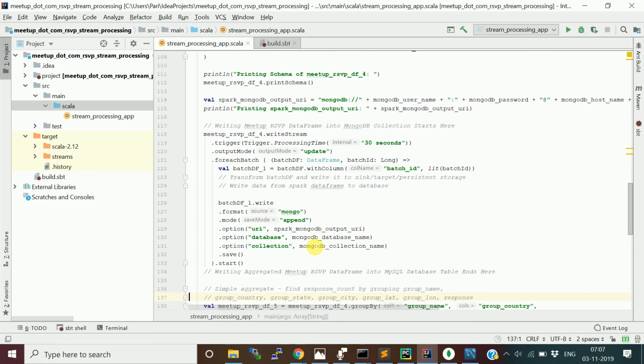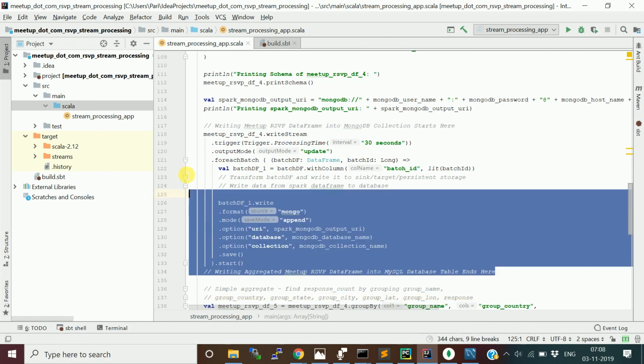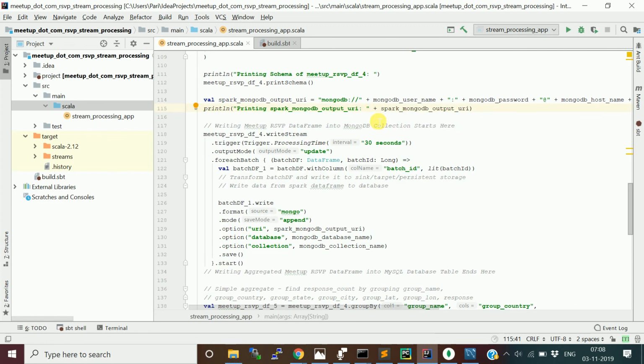Now the next step is we want to connect and write to MongoDB. This is the code to write to MongoDB. You prepare the MongoDB connection URI and use foreachBatch. Basically, this is a stream data frame, so you cannot directly write it into different data sources like MongoDB, Cassandra, or MySQL, because out of the box Spark Structured Streaming does not support writing a stream data frame into these data sources.